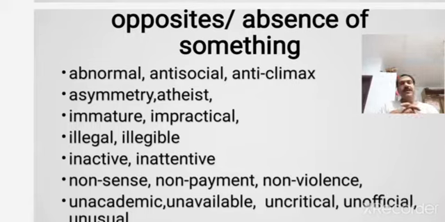So in the same way you have anti-climax. Climax is an existing word. To that word anti is added. Anti is the prefix here. So in three words you have seen how prefixes are added to the existing words to form the opposite in meaning. In climax also, you have added anti to form the opposite or the absence of climax.